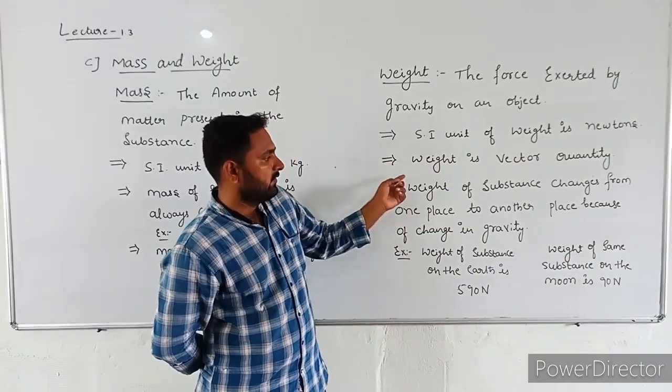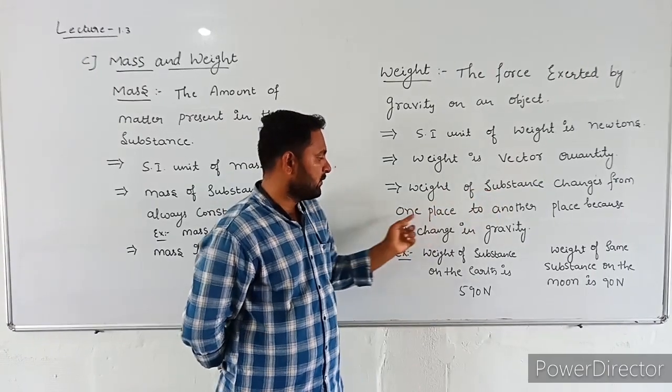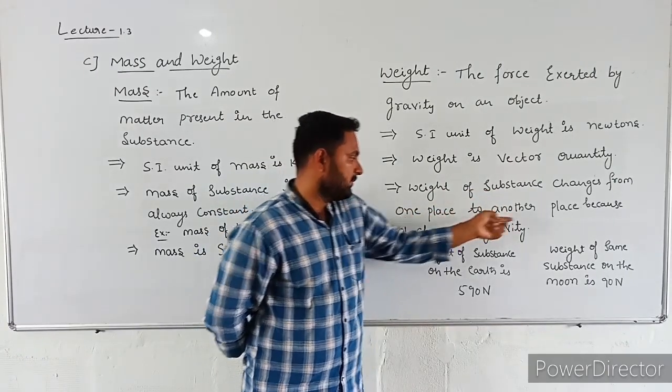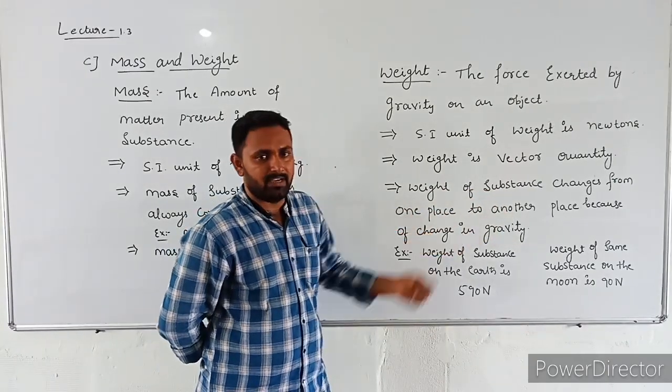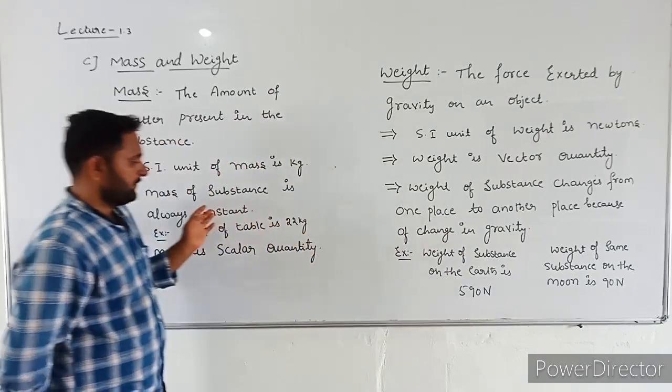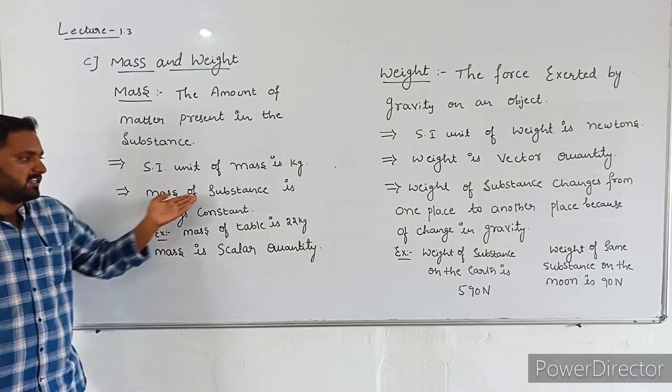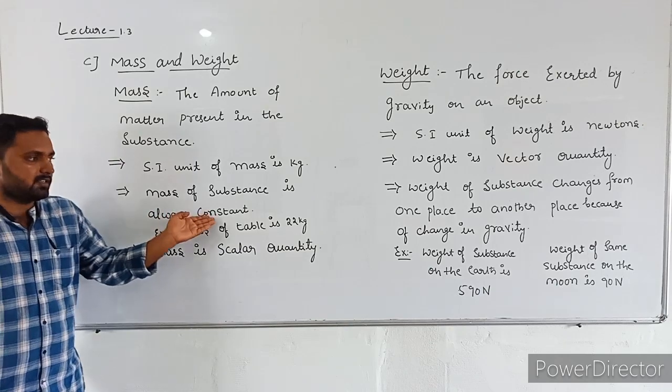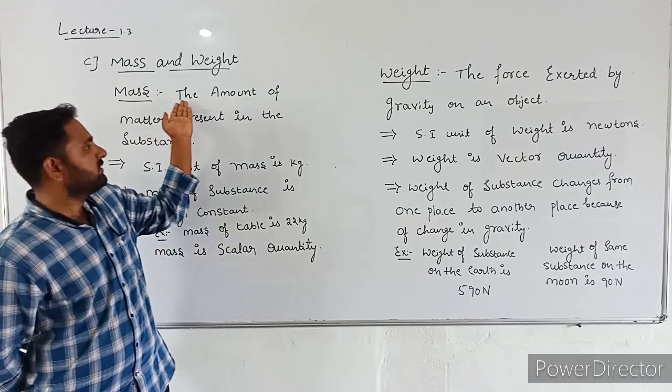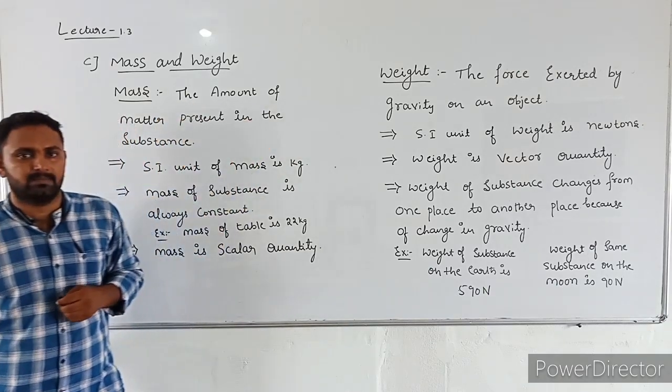But the mass of a substance is always constant. These are the differences between mass and weight.